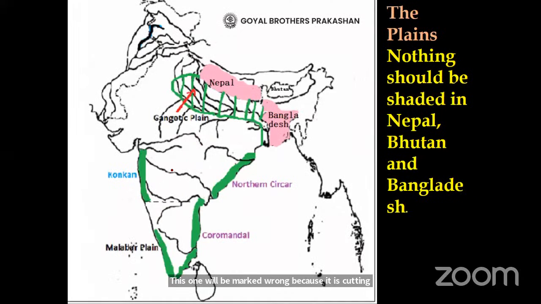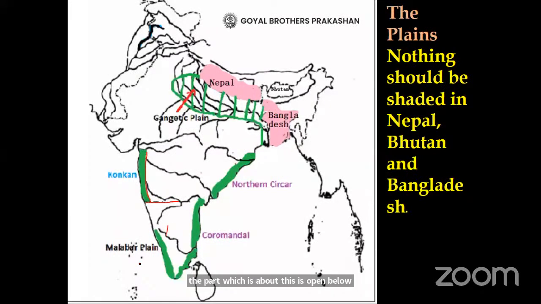Now, the Konkan area, how is it to be shown? It is to the south of river Tapi. Now look at this river, this is Krishna, and this river is Tungabhadra. So the confluence is here, teacher. Draw a line this way, and the part which is above this is Konkan.